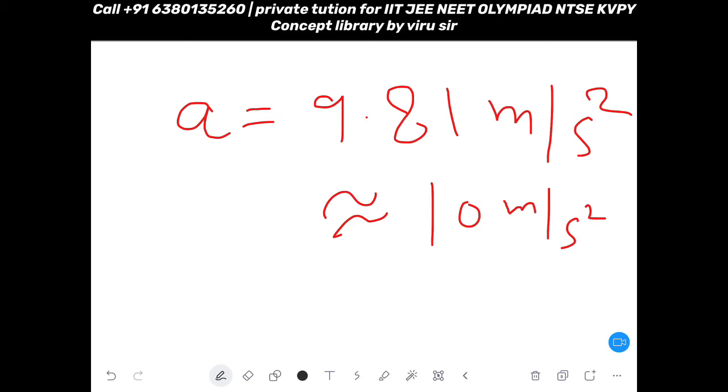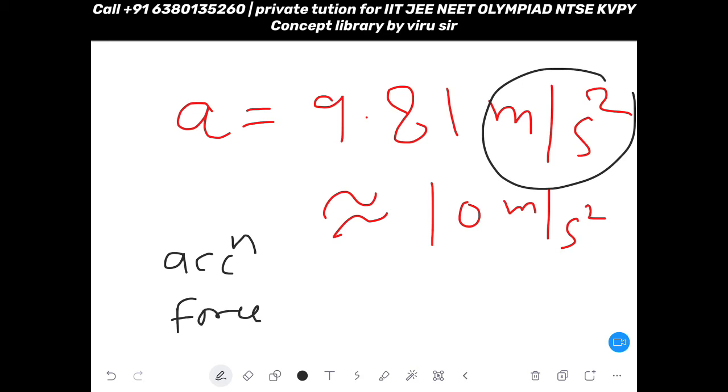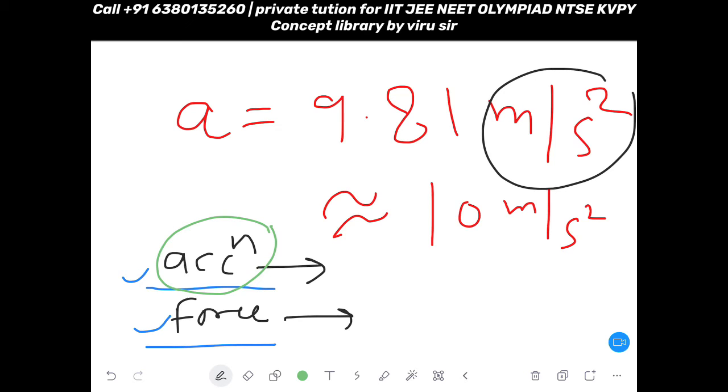No. Acceleration is different, Newton is totally different. Newton is the unit of force, and meter per second square is the unit of acceleration. So see, there is something called acceleration and there is something called force. Acceleration and force are two different things. In this chapter, I am teaching you acceleration. In upcoming chapters, I will teach you about force. Not only force, but also moment, momentum, impulse, torque, a lot of things. Okay. So currently you understand about acceleration. Are you clear about acceleration now?